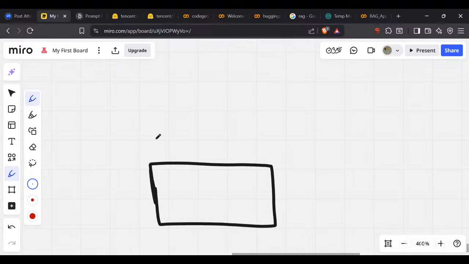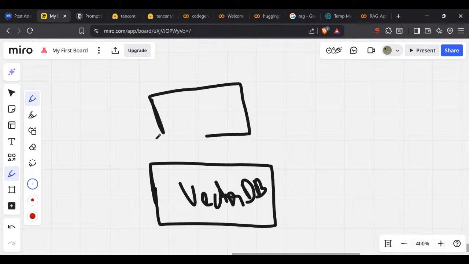It will stay in a model. Now that is going to be my database, the vector DB. Any vector database will work. In that vector database you will save your data, basically your company data. Then there is one interface where you are asking the question. A prompt is entered here.